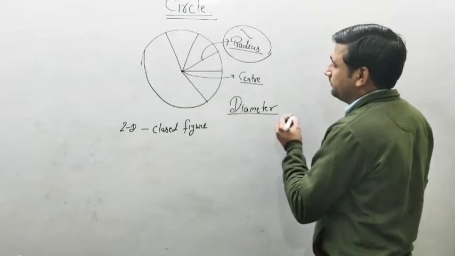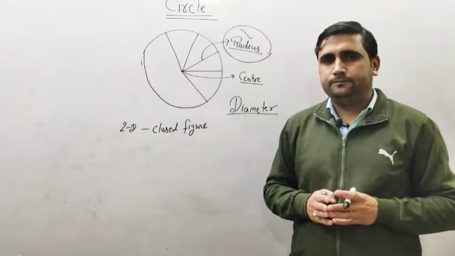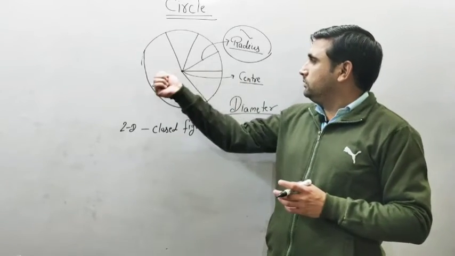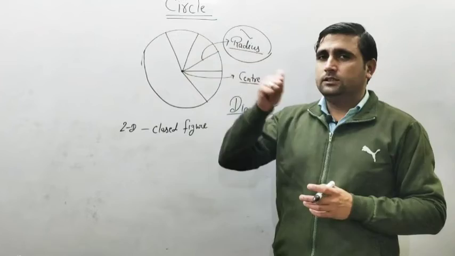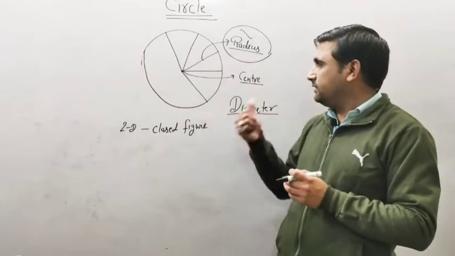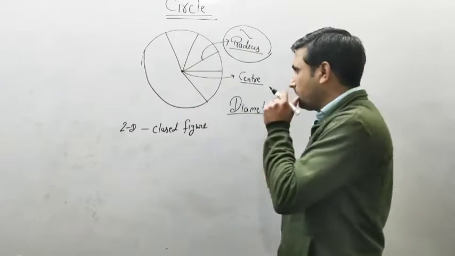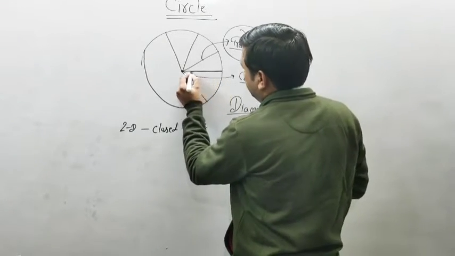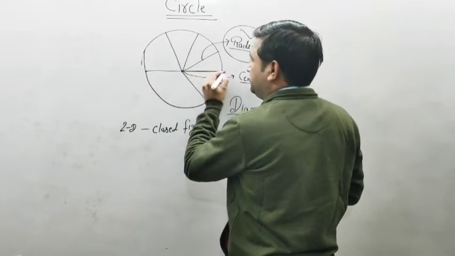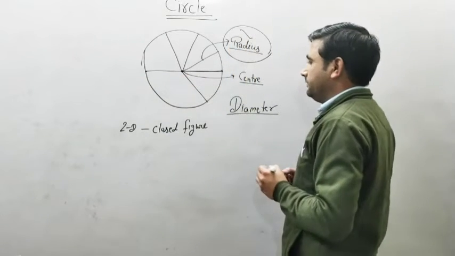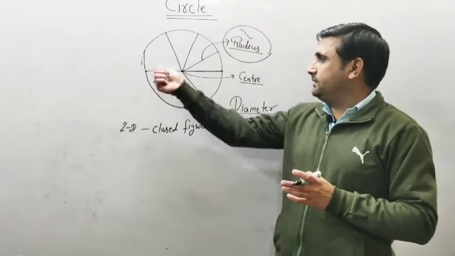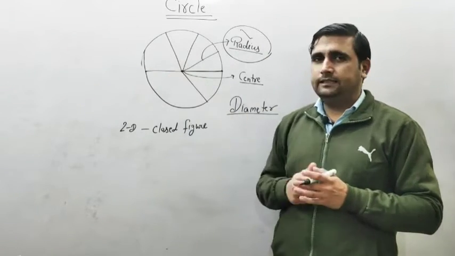The third one is diameter. What is diameter? Diameter is a line segment whose end points are on the circle and which passes through the center.